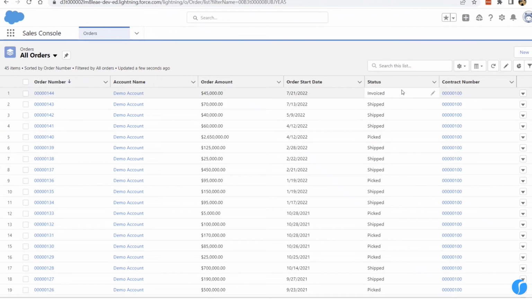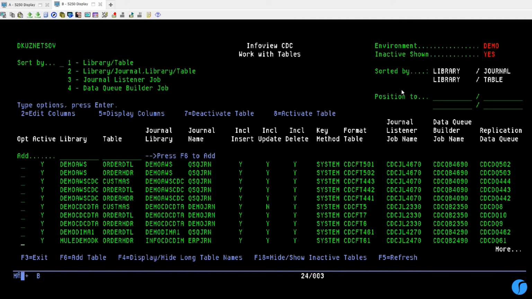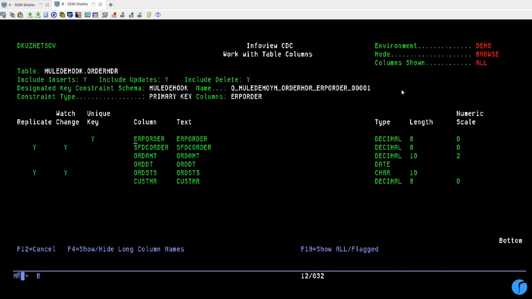Now let me walk through the IBMI and MuleSoft configurations to see how to make it happen with no coding required on IBMI side and minimal development required within MuleSoft environment. So starting with IBMI, we use our product InfoCDC to configure an order header table. And let me just show the configuration here.